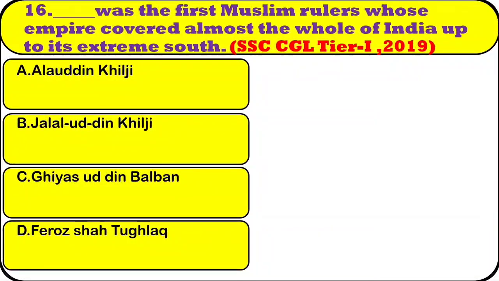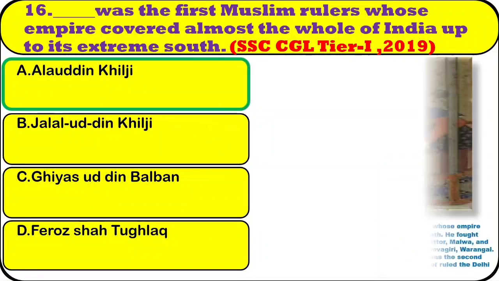Question number 16. Who was the first Muslim ruler whose empire covered almost the whole of India up to its extreme south? Option A, Alauddin Khilji. Option B, Jalaluddin Khilji. Option C, Ghiyas-ud-Din Balban. Option D, Firoz Shah Tughlaq. The right answer is option A.